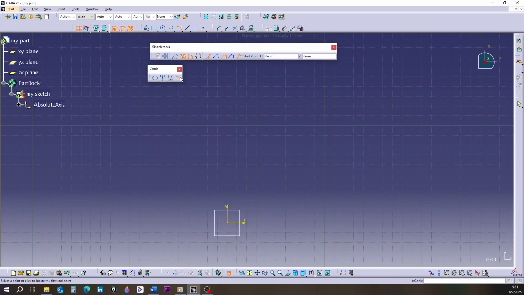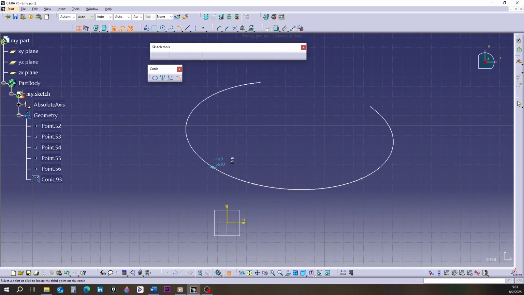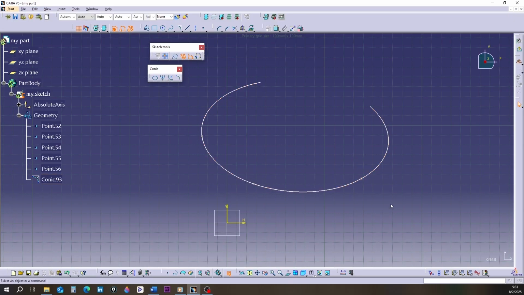In the third method, the curve is drawn by defining 5 points. In this method, we don't need an auxiliary curve. Click on the Conic tool to activate it. Click on the points in your preferred order. After your selections, when clicking on the 5th point, the curve is drawn.